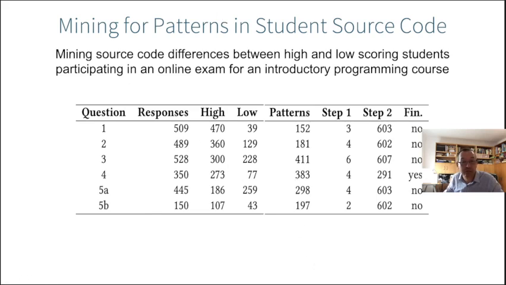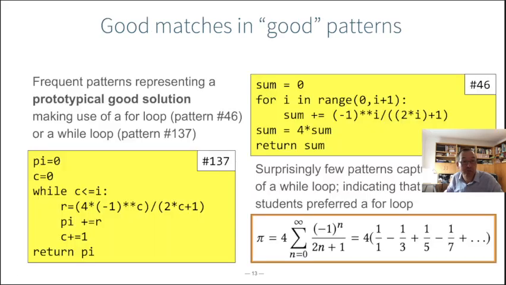What is more interesting to look at is the actual patterns that were found. So what did we discover in the code of the students? I will present the results only for the first question here. The first question, like I said before, was calculating the approximation of pi according to this series. Essentially, the students had to write a loop over this series, calculate the nth term, add them all together, multiply by 4, and return that value.